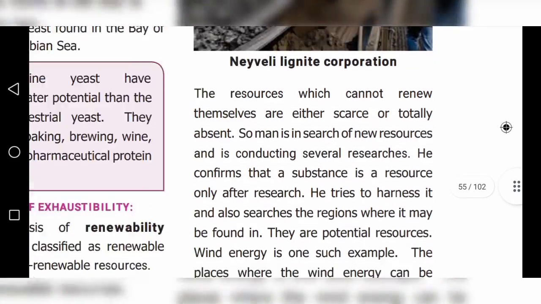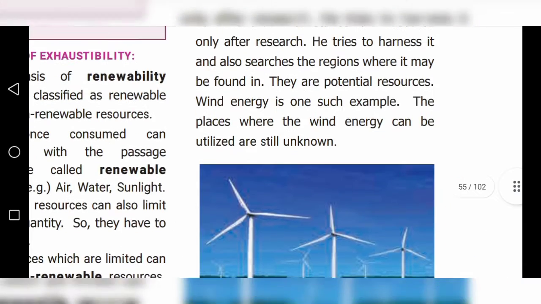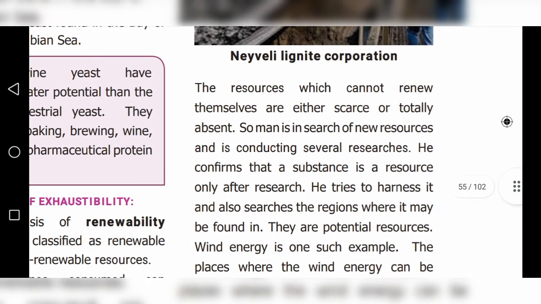Next one, children. The resources which cannot renew themselves are either scarce or totally absent. So man is in search of new resources and is conducting several researches.